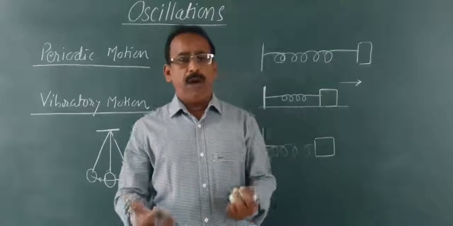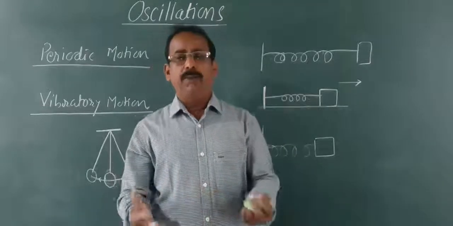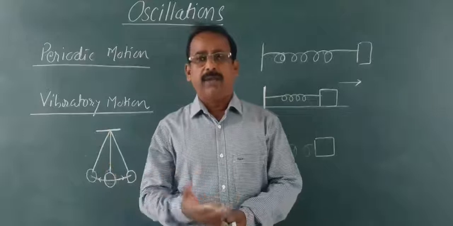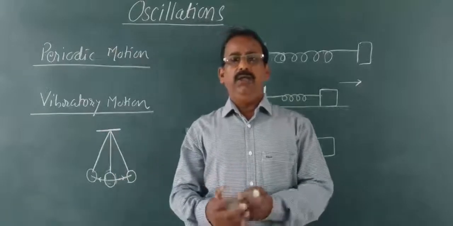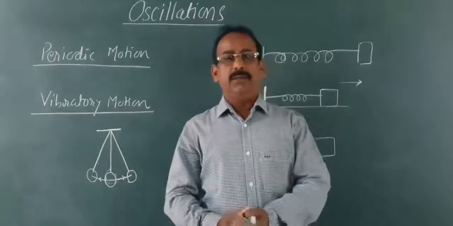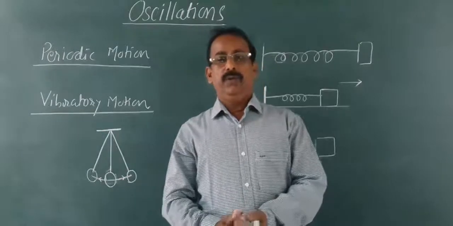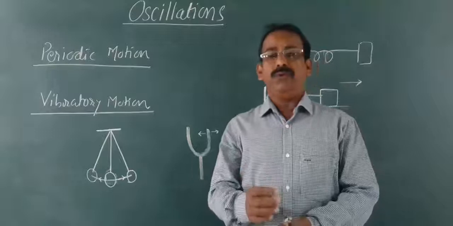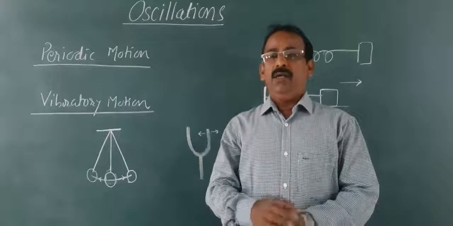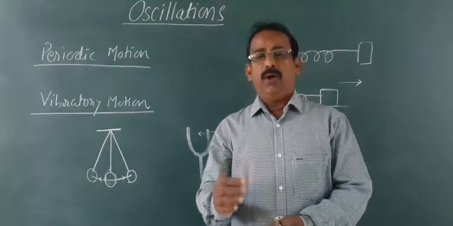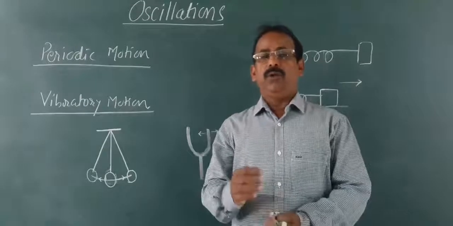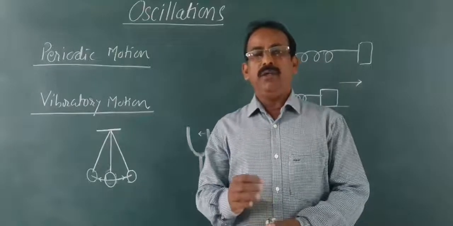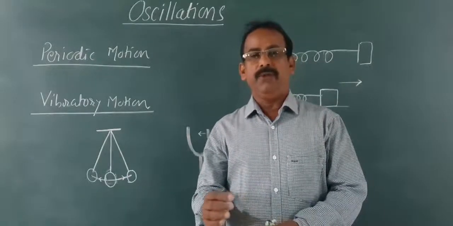And if it is along the arc of a circle, then it is angular oscillatory motion. Here, first we are going to see in detail a simple oscillatory motion called linear simple harmonic motion.